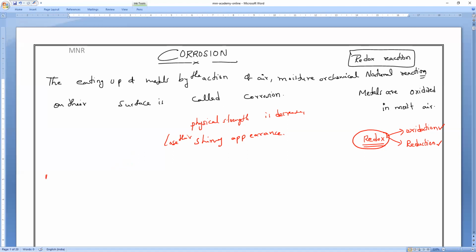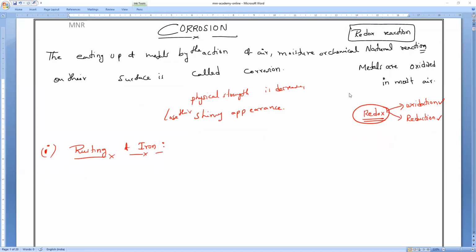The first example of corrosion, as we are very familiar, is rusting of iron. Rusting of iron is the most common example of corrosion, which everybody experiences at least once in life. Corrosion we can also call rusting of iron.